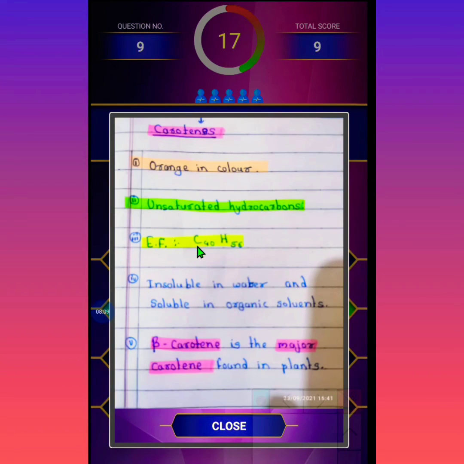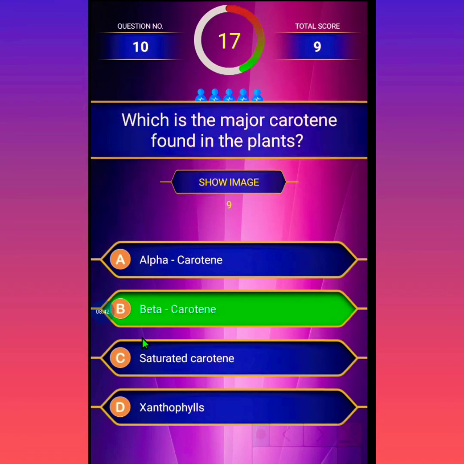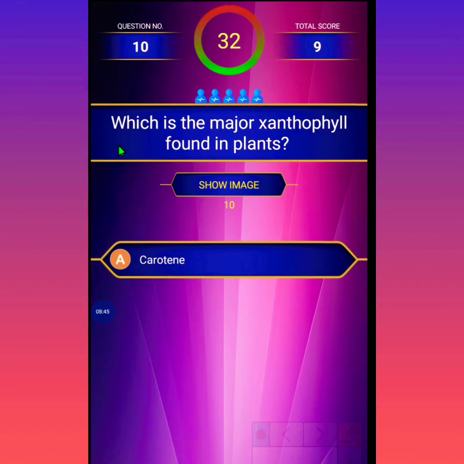Now see, this is about beta carotene. Some information: it is orange in color. It is an unsaturated hydrocarbon. You see the empirical formula C40H56. It contains the carotenes, and it is insoluble in water and soluble in organic solvents. Beta carotene is the major carotene found in plants. We can go to the next question.